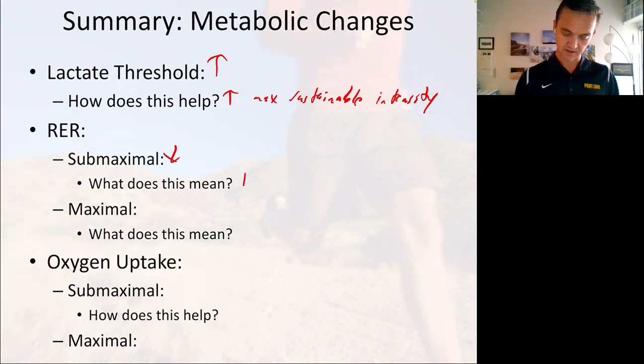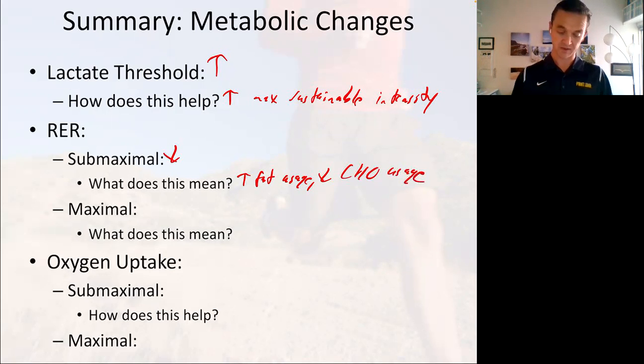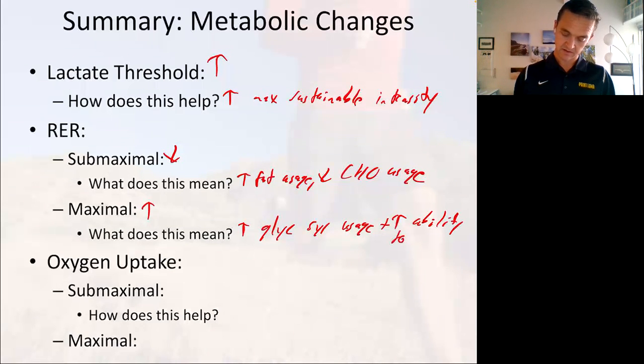What this means is increased fat usage and decreased carb usage. But maximal RAR is actually going to go up. What this means is increased glycolytic system usage and increased ability to deal with stress.